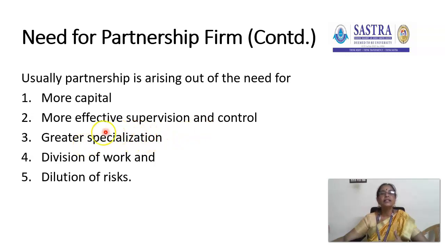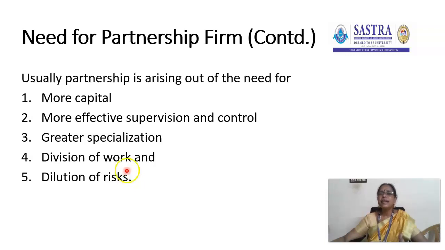Then greater specialization is possible because of the division of work. They divide the work and do it repeatedly, and so they get specialization. Specialization increases the profit and reduces the cost. Dilution of risk: here also the risk of the partner is unlimited, but it is joint and several.